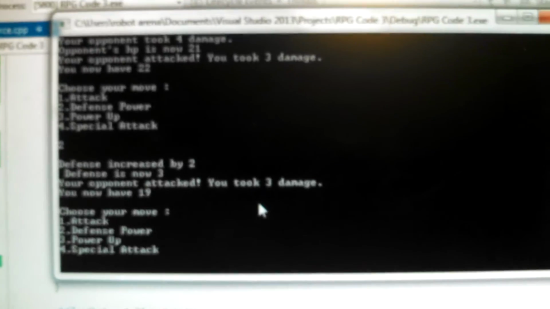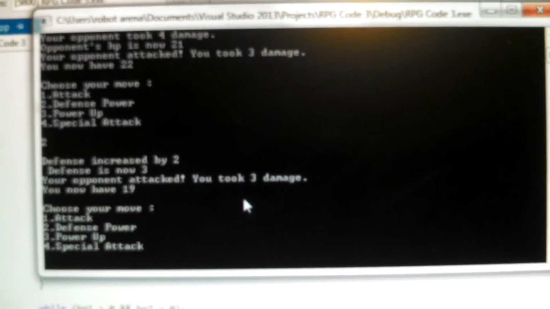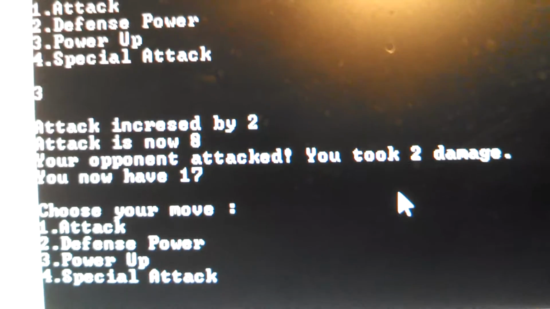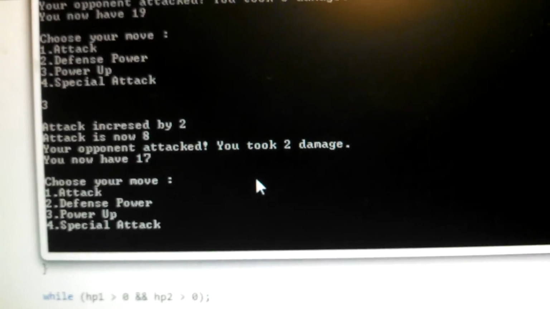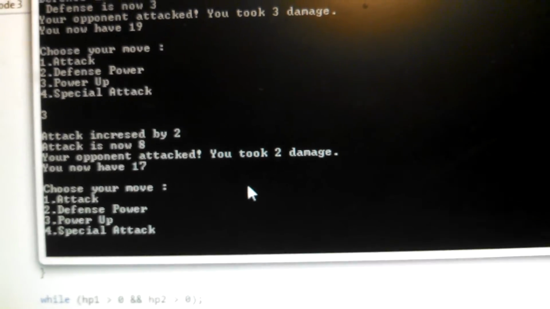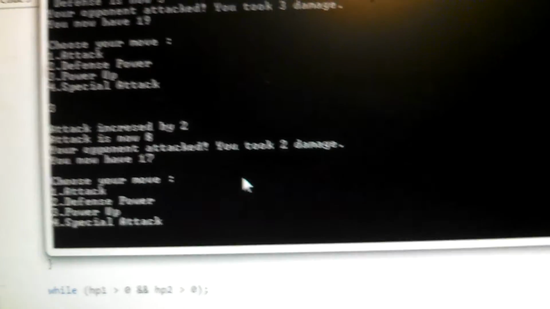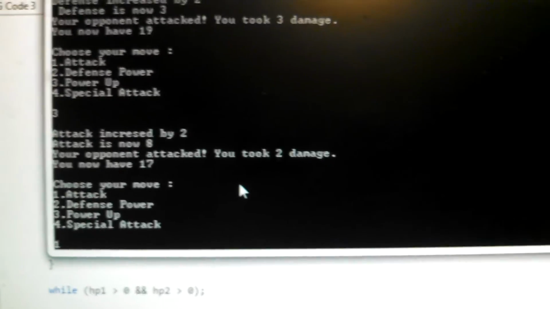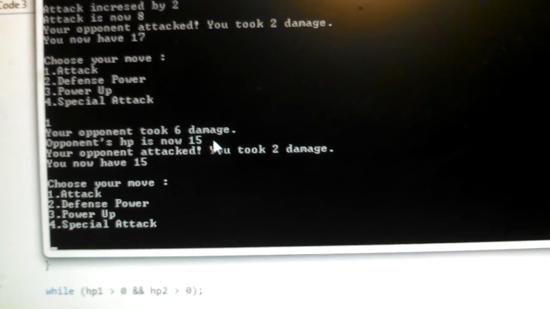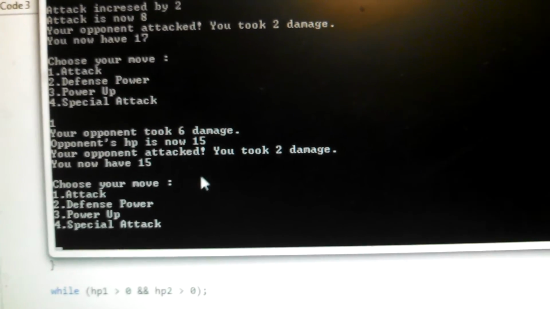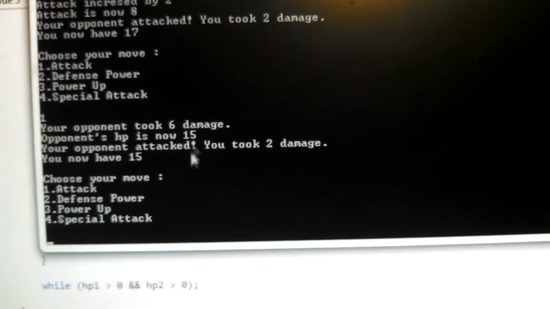So now let's try the power up. And then your attack is increased by 2. So now your basic attack is now 8. And now you notice that you only took 2 damage because you increased your defense. Now we attack the opponent again. And now the opponent took 6 damage. And now, look at that, now we're tied.